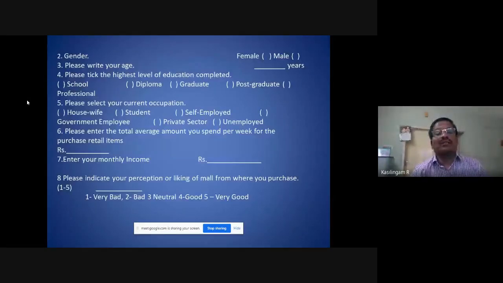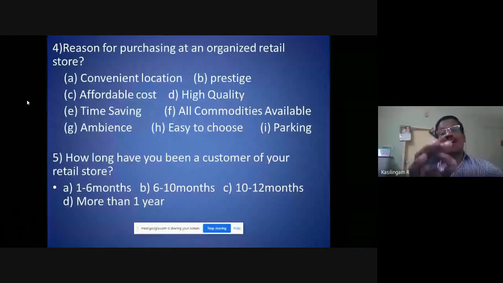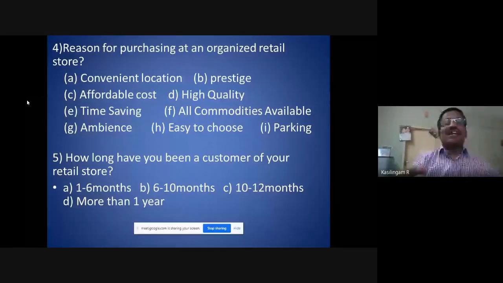Okay, so now one more. Reason for purchasing at an organized retail store. Different reasons are given. Here we will give 1 to convenient, 2 to prestige, 3 to affordable. Even if you change, nothing will happen. You can give high quality like that.